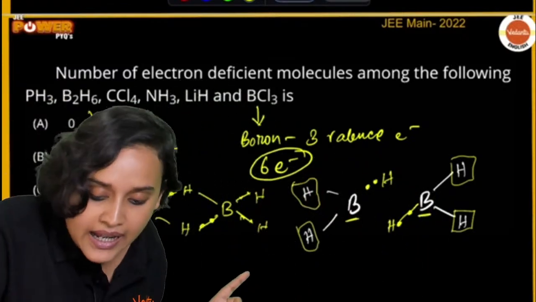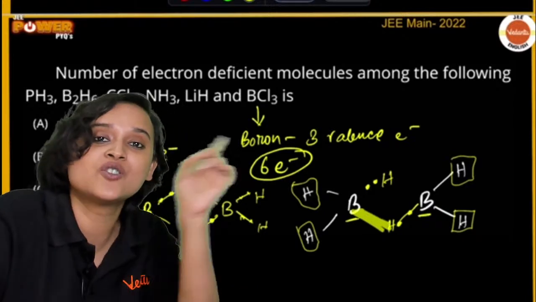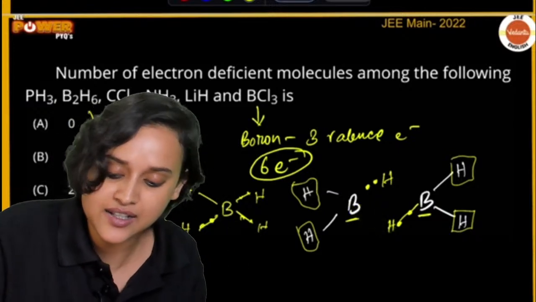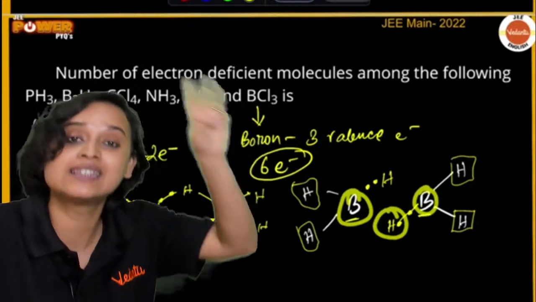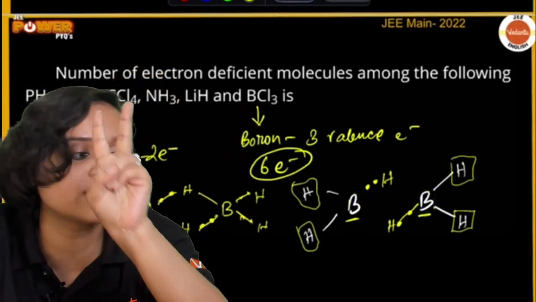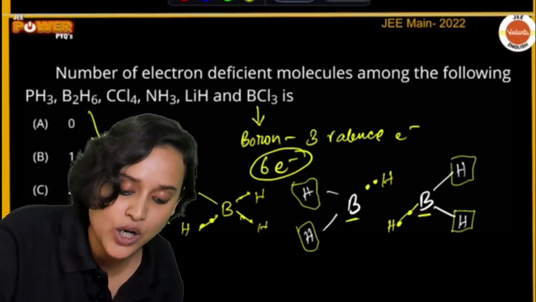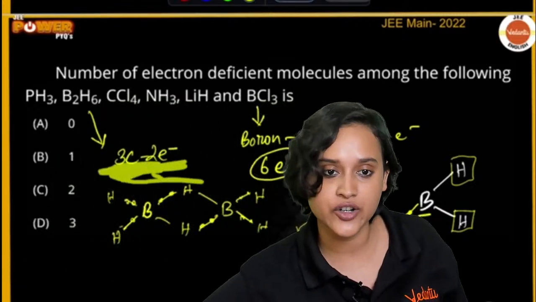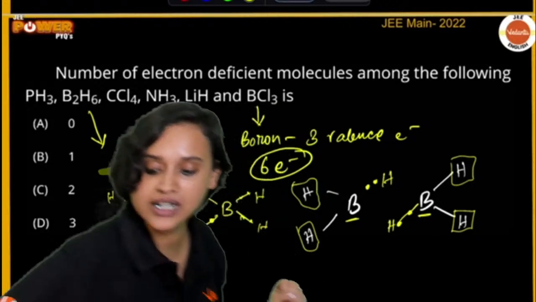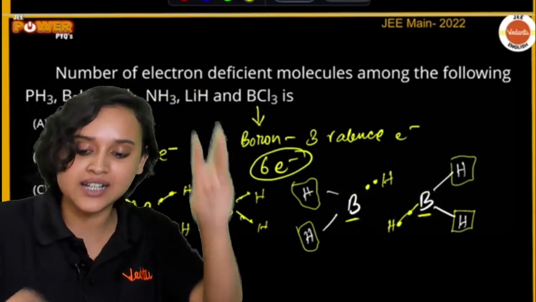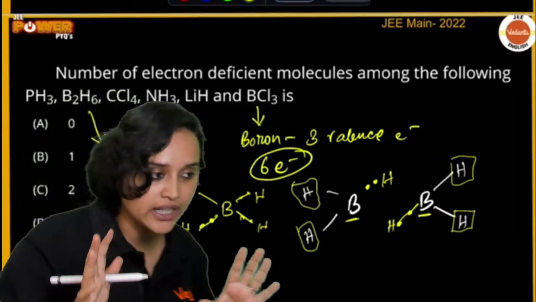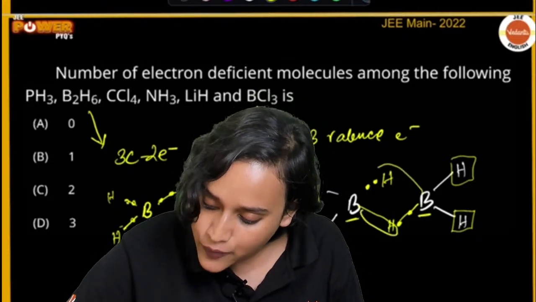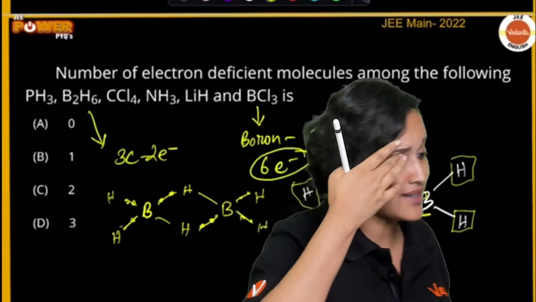But right here, when we form this bond, there is no electron that is being shared, by the way. Hence, this is called, see, you have 1, 2, 3, 3 center, but only 2 electrons are being shared. This is what I have written, 3 center, 2 electron. This is exactly what I mean when I have written here 1, 2, 3. You have 3 center, but only 2 electrons are being shared. Got it now? So it forms a bond like this, and then this forms a bond like this. This is what happens. This is called banana bond.